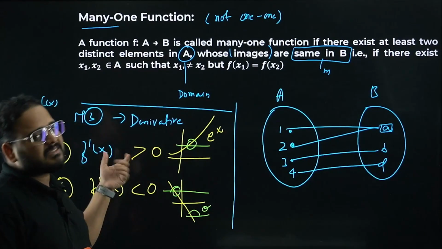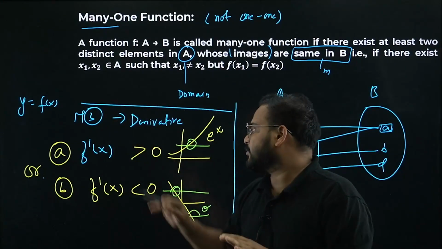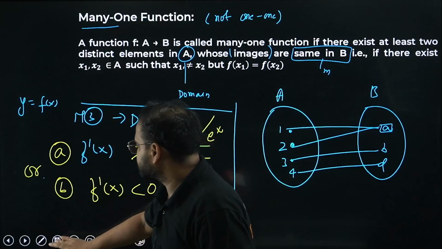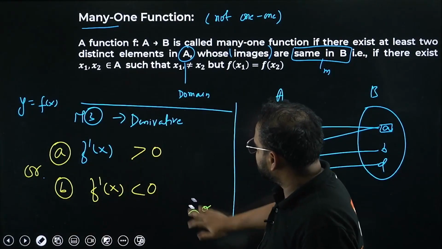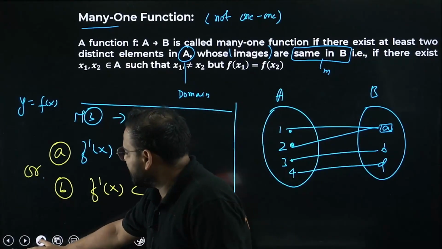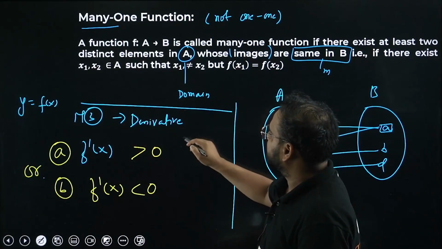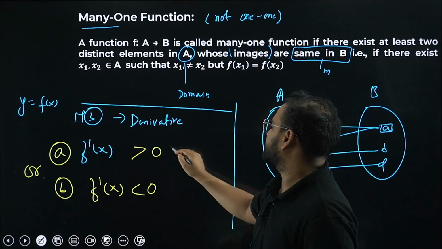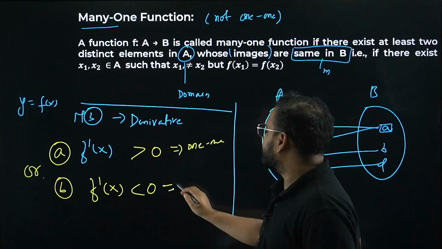If it is positive, means only positive or only negative. Understand this very clearly. Don't worry about anything else. Don't worry about the graphs and all. I can erase this. Let's erase this graphical part. I don't want to confuse you. Just check whether the derivative is positive or negative. Derivative is positive means it will be a 1-1 function. Negative means again 1-1.